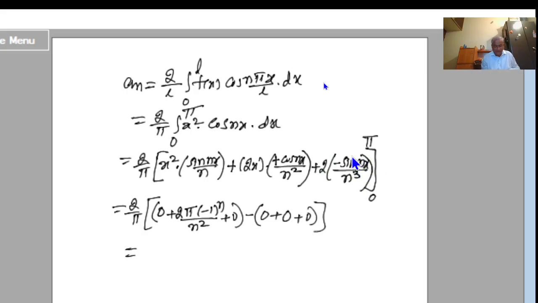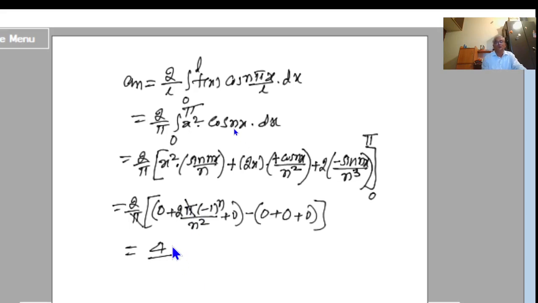Then what I am getting here is 2 into 2, 4. And here I can cancel pi and pi. Pi gets cancelled. 2 into 4 into minus 1 to the power of n divided by n square. That is 4 into minus 1 to the power of n divided by n square.